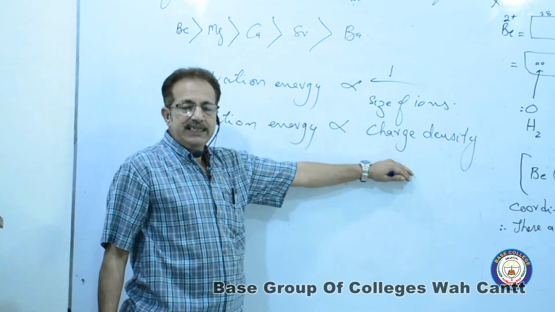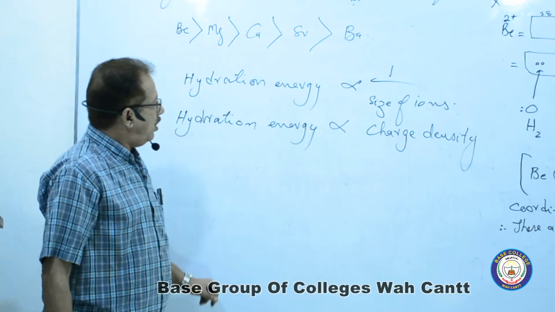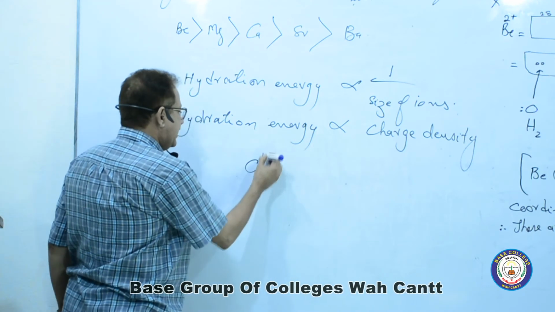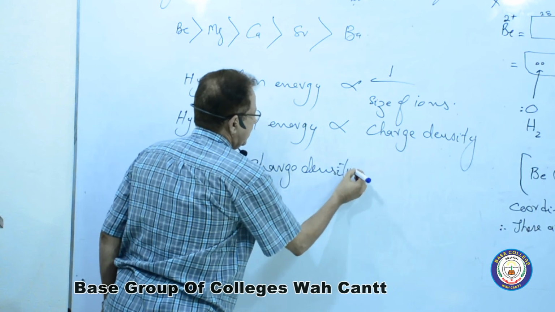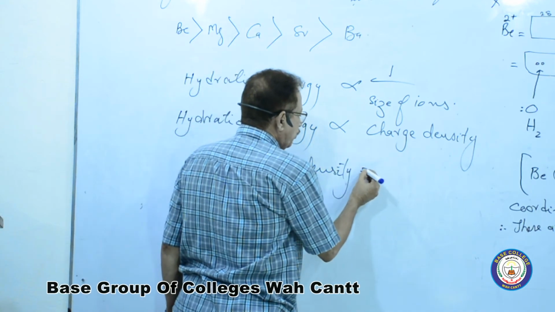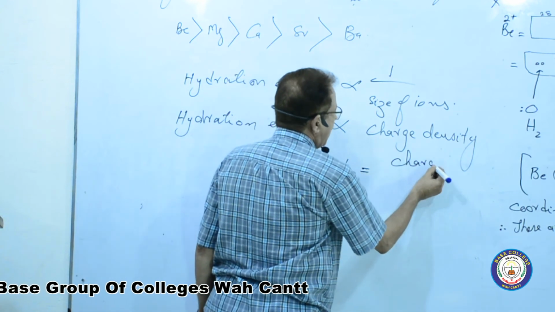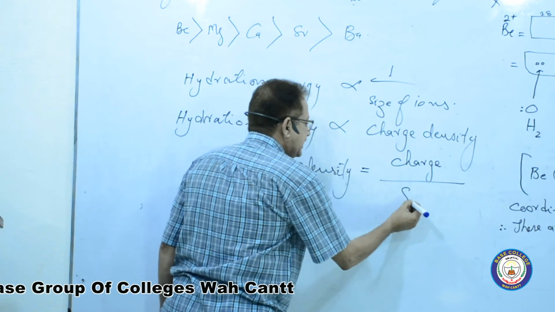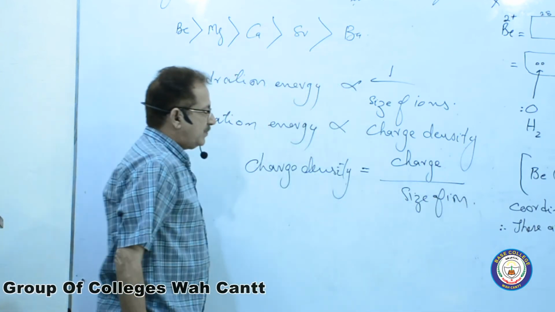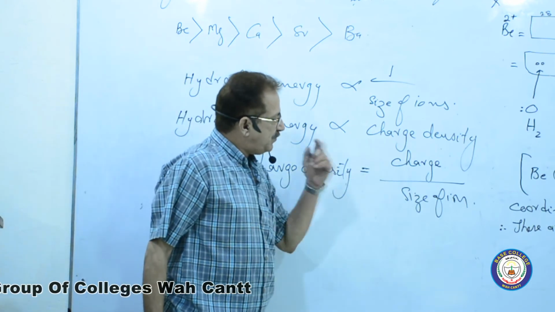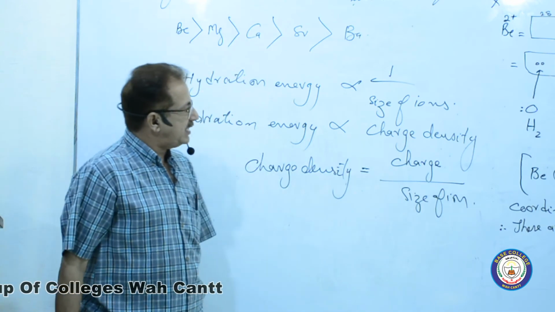If the charge density is lower, the hydration energy will also be lower, because charge density is equal to the charge on the ion divided by the size of the ion.